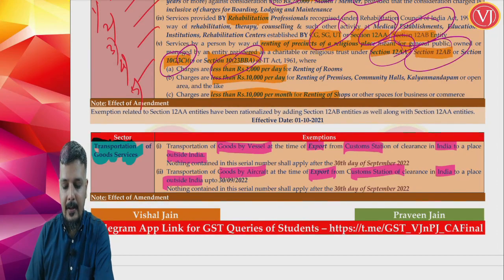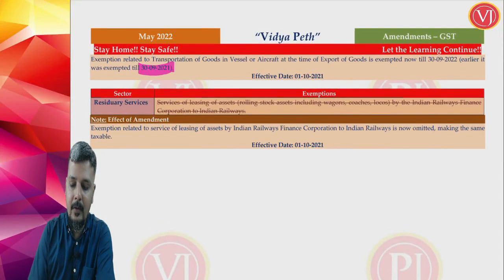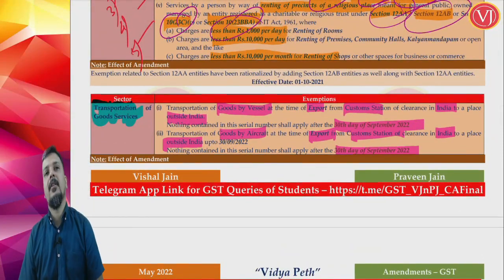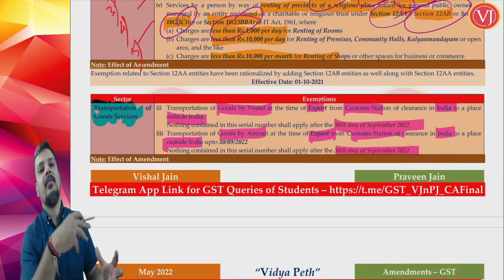Earlier that exemption was till 30th of September 2021. Now they have extended till 30th of September 2022. So this exemption now holds good till 30th of September 2022. Right. So transportation of goods at the time of export.